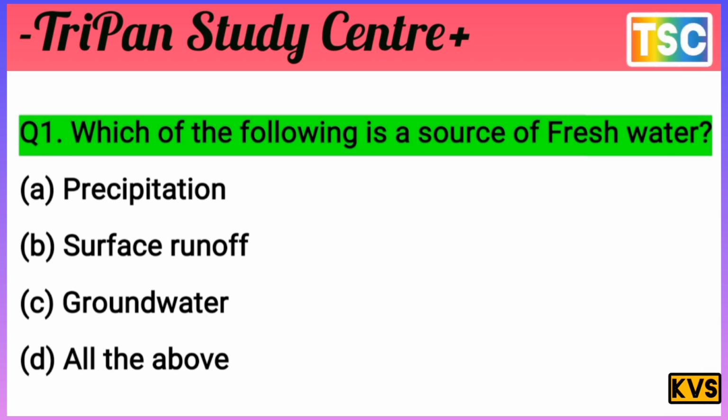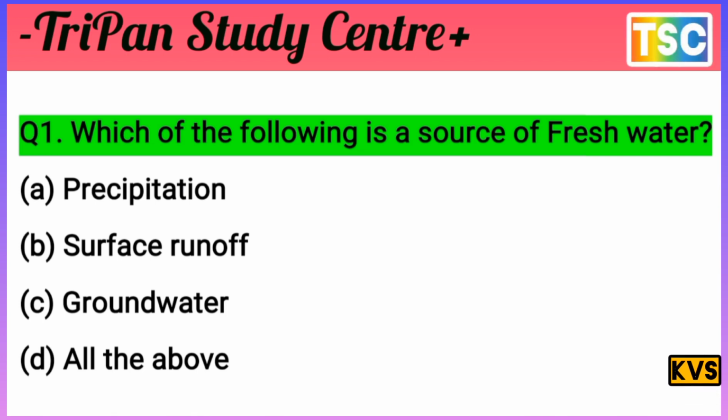Groundwater is fresh water, but the reason here is that groundwater can also be polluted. But in an MCQ like this, the answer for the fresh water source is groundwater. The option C is the correct answer, groundwater.